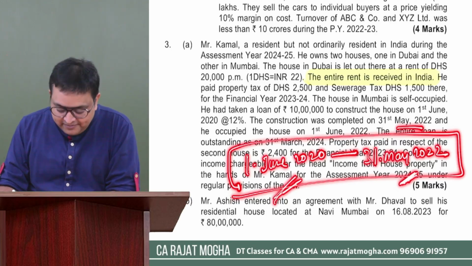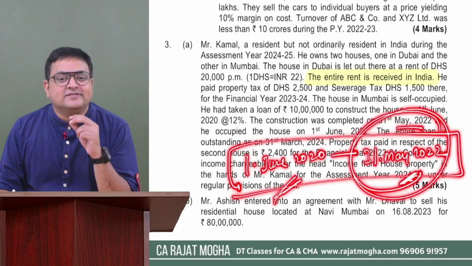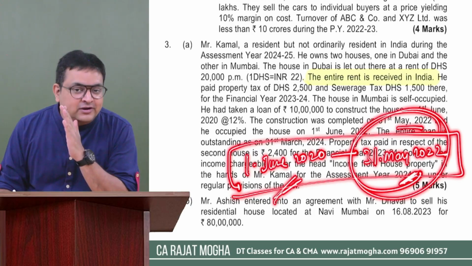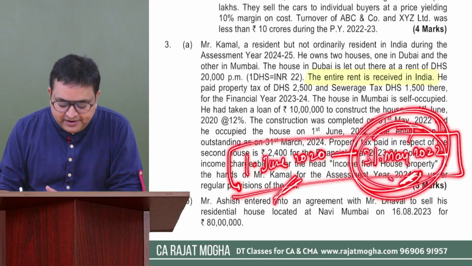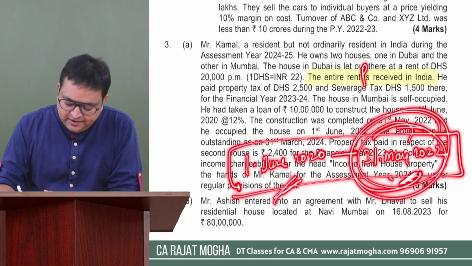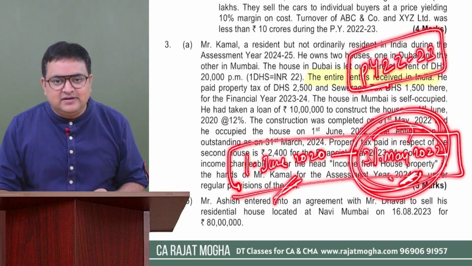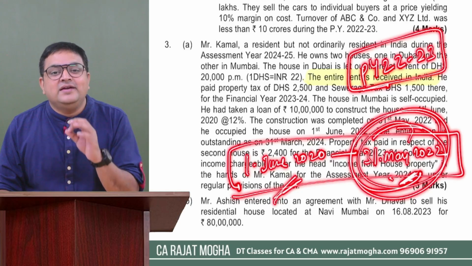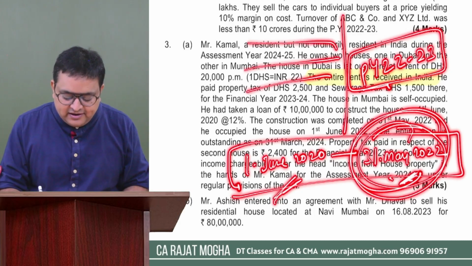Wrong. It is wrong. Because we understand the year in which the property gets completed, the year in which this house is completed, that year will not form part of pre-construction. So in which year is it completed? Sir, this is 31st May 2022. So tell me the previous year in which it is completed. Previous year is 22-23. So we cannot take even a single day of this previous year. Getting it? We cannot take even a single day of this previous year in pre-construction. Before that only we can take pre-construction.